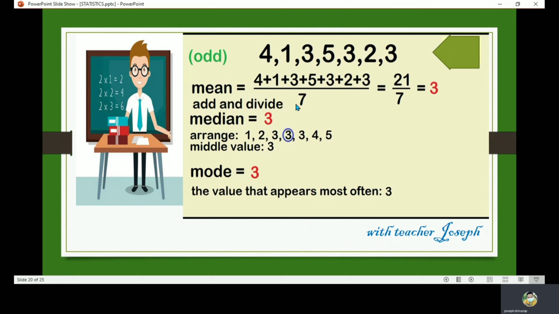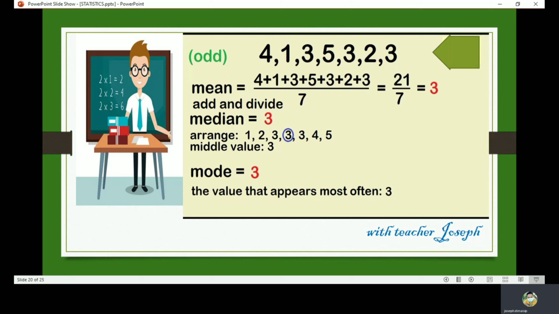Now, since 7 is an odd number, you are going to write only the middle number of the series. So we have 1, 2, 3, the first three numbers, and then from the last number, 1, 2, 3. So this one is the middle number. So 3 is the middle value. So that's why your median is 3.